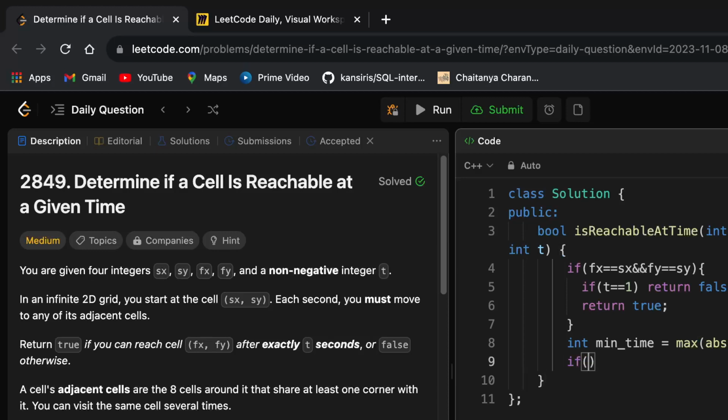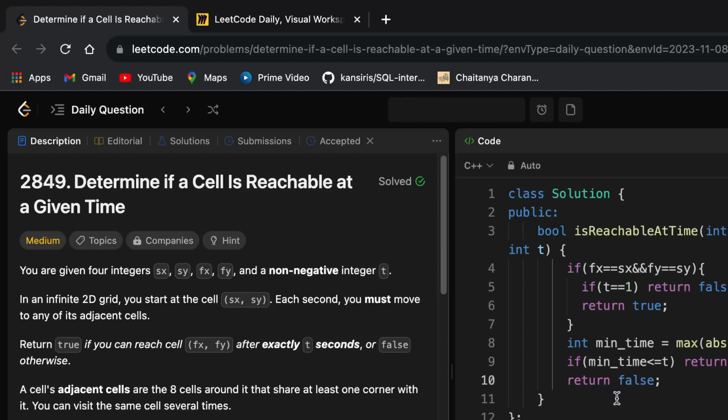And then I will simply check it against the t that is given to me, right? If this minimum time is less than or equal to t, then definitely we will be reaching that cell. So we'll say return true here, otherwise return false. So that's all we have to do. So let's quickly run it. So you can see it is accepted. So that is basically how we have to solve this question.